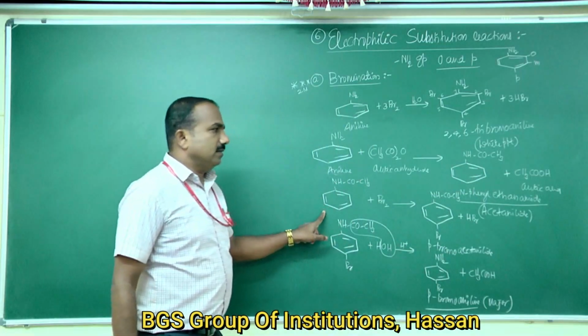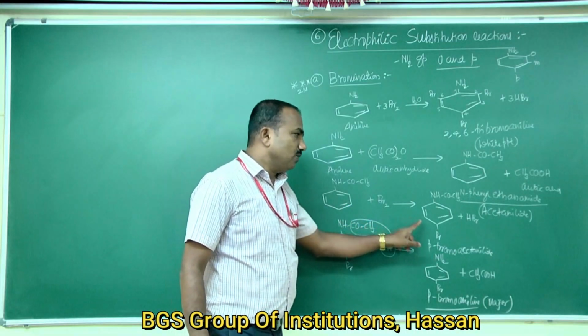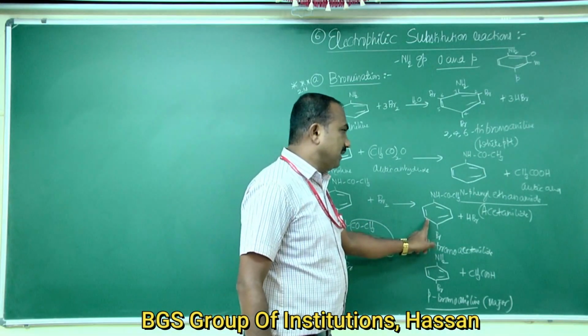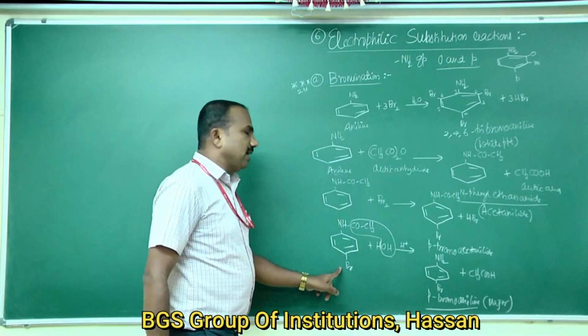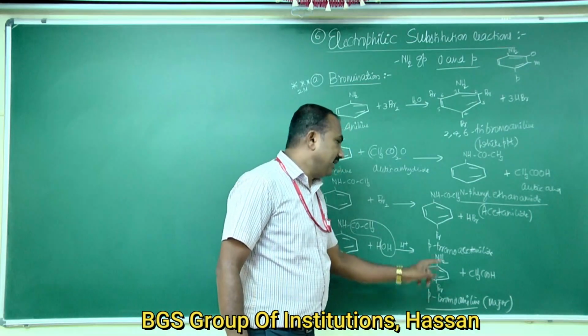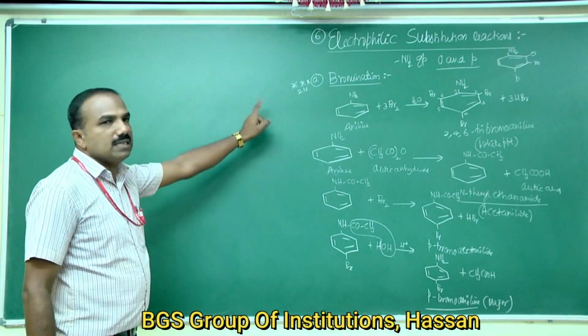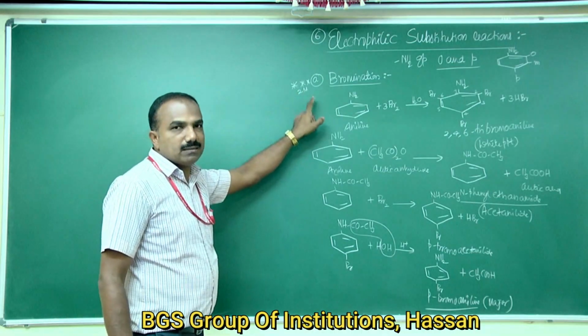That N-phenyl ethanamide, or acetanilide, reacts with bromine to form para-bromoacetanilide, which on acid hydrolysis gives the major product, para-bromoaniline. So this is about the bromination reaction, important.